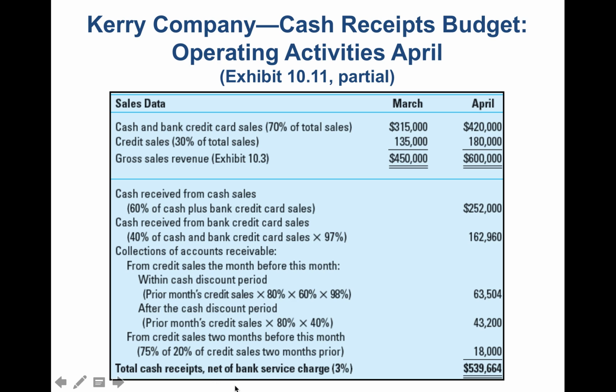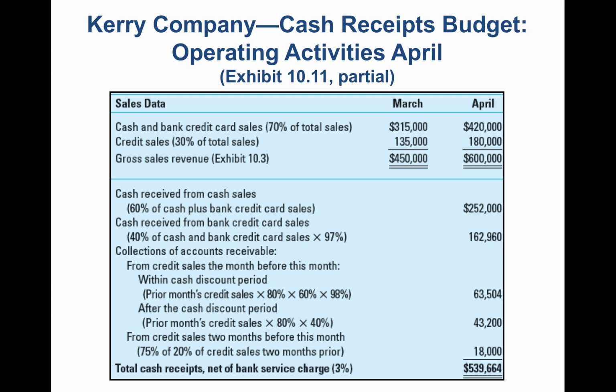So we're going to multiply that by 98% because we have a 2% sales discount that we give to our customers if they pay in a timely fashion. So I have credit sales of 180,000 for April and 135 for March.